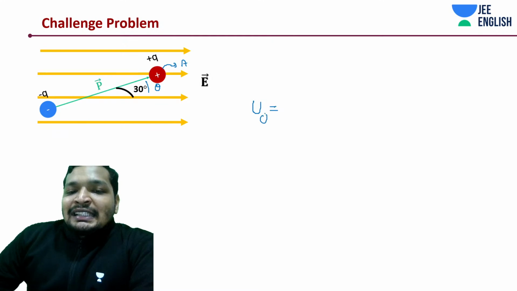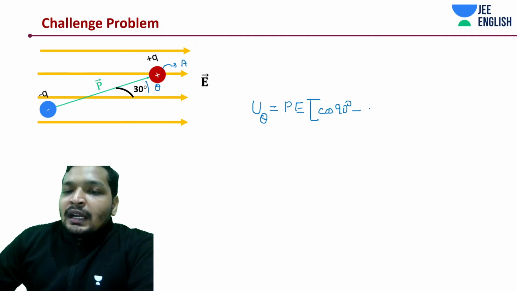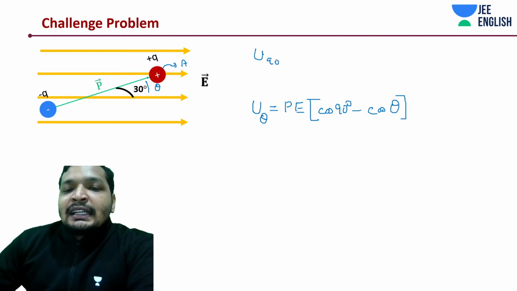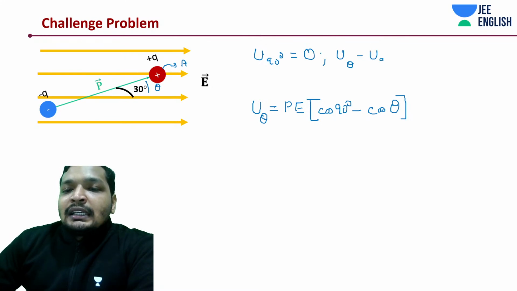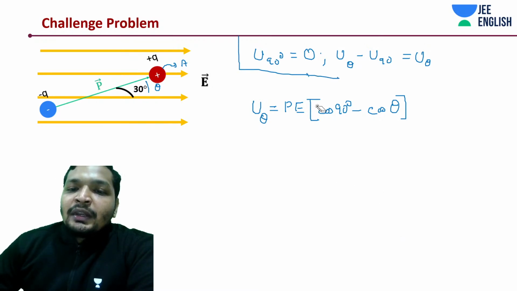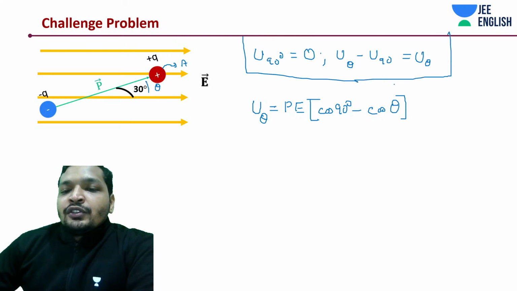The potential energy at some angle theta is going to be how much? PE (cos of 90 degrees minus cos of theta). Why didn't I write the 90? Because I said at 90 degrees the potential is 0. Hence, U theta minus U90 is going to be just U theta. This is just an assumption. This is just a reference place, like how we take it to be infinity. Here we take it to be 90 degrees. So now, end of the story. Why is it the end of the story? Because cos 90 is 0.